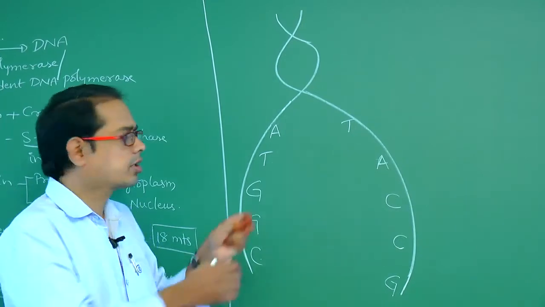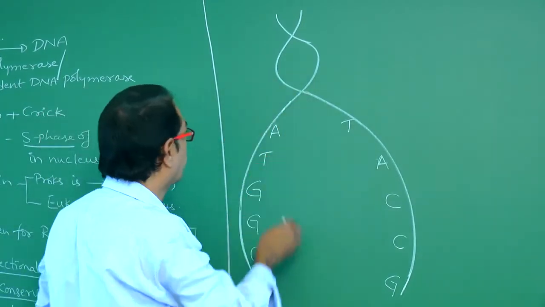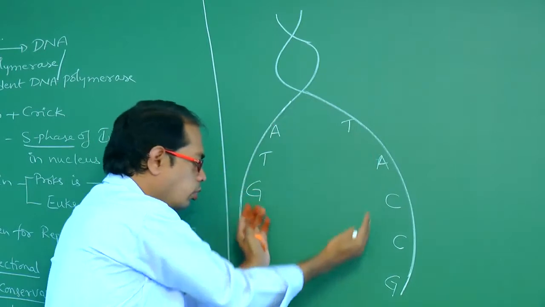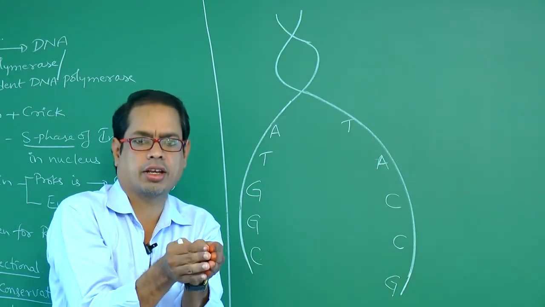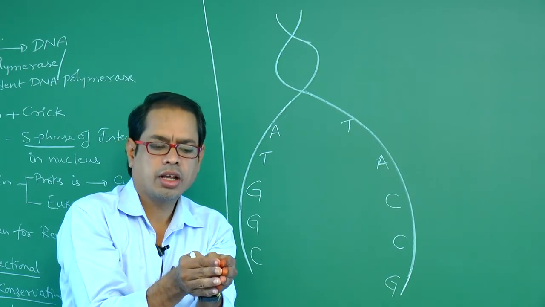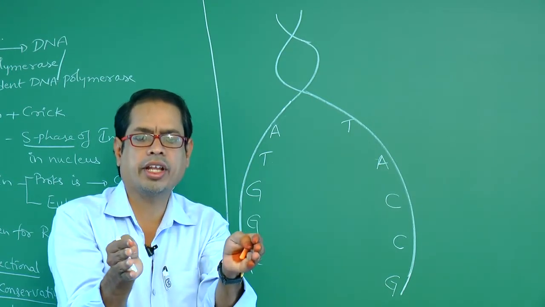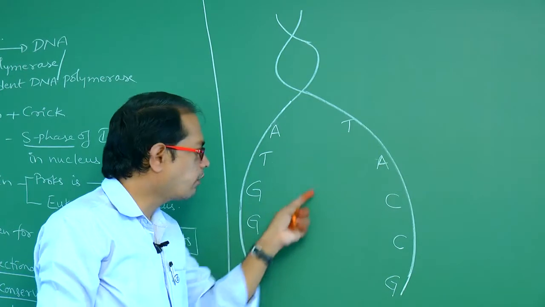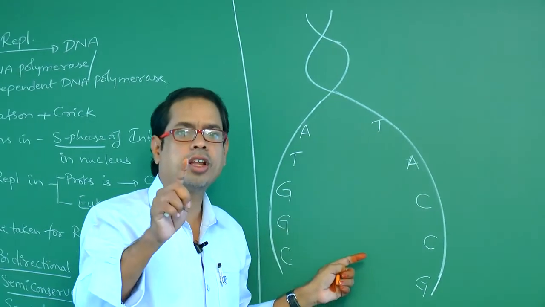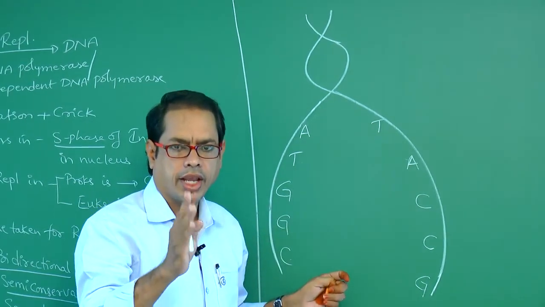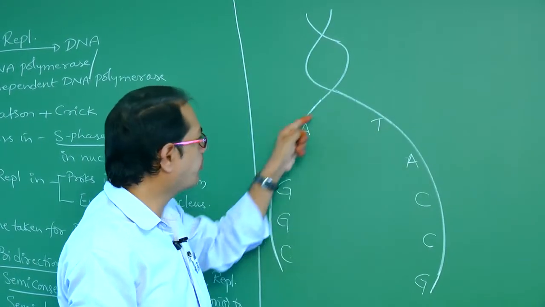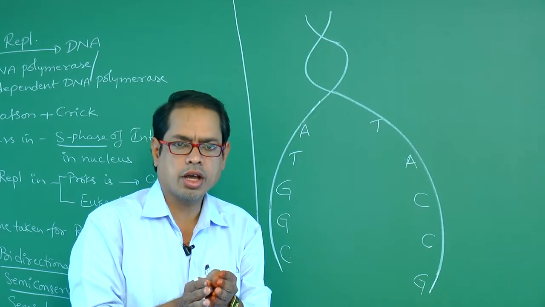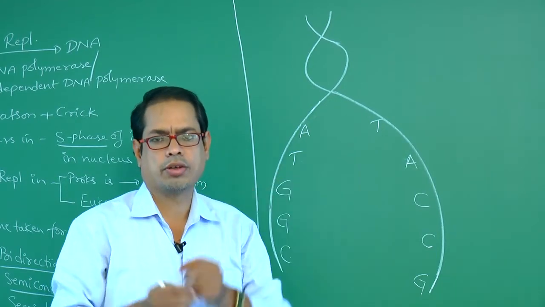So this replication occurs. How does it occur? First of all, these two DNA strands are in a winding, folding condition. So first of all, unwinding of the two DNA strands. In between them, what is present? Hydrogen bonds are present. Next, breaking of hydrogen bonds. Finally, formation of the replication fork.